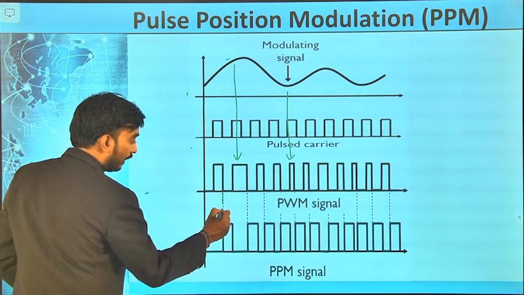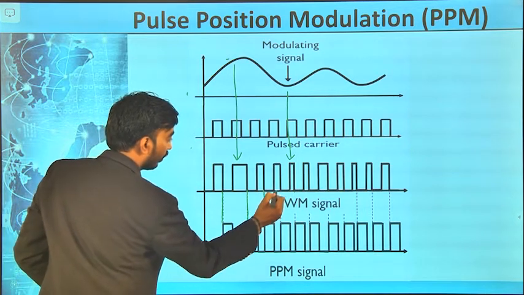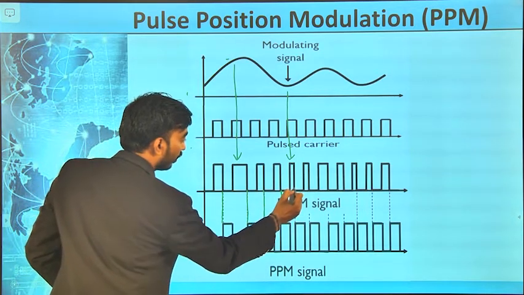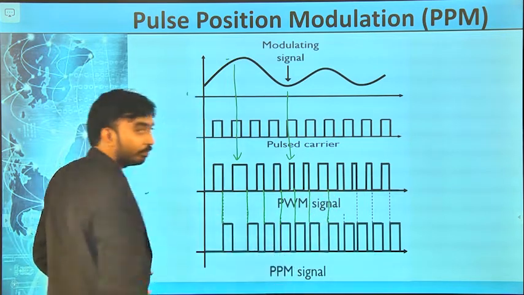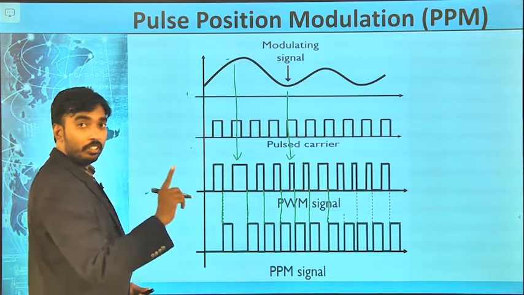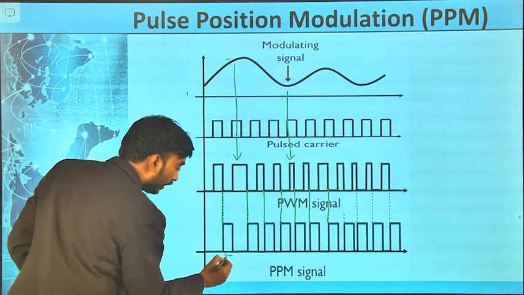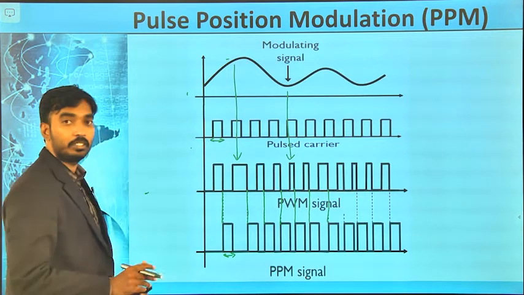So, we are going to extend the edges of the pulse width modulation, right, where pulse position means only position will vary, the width is same as the carrier width.